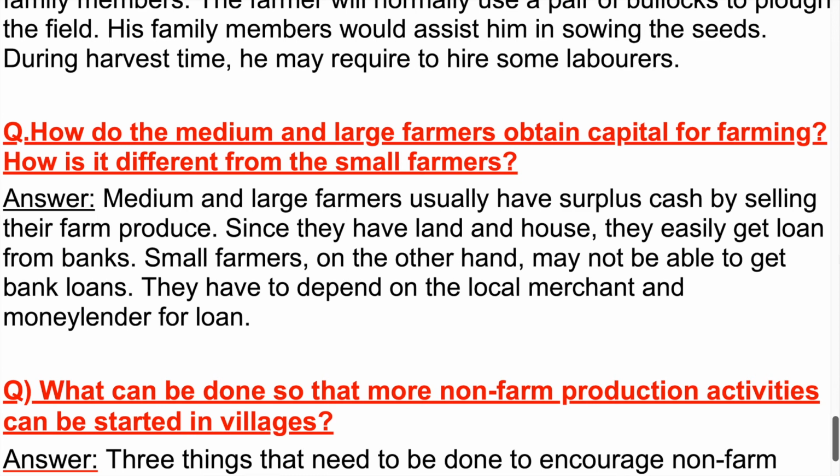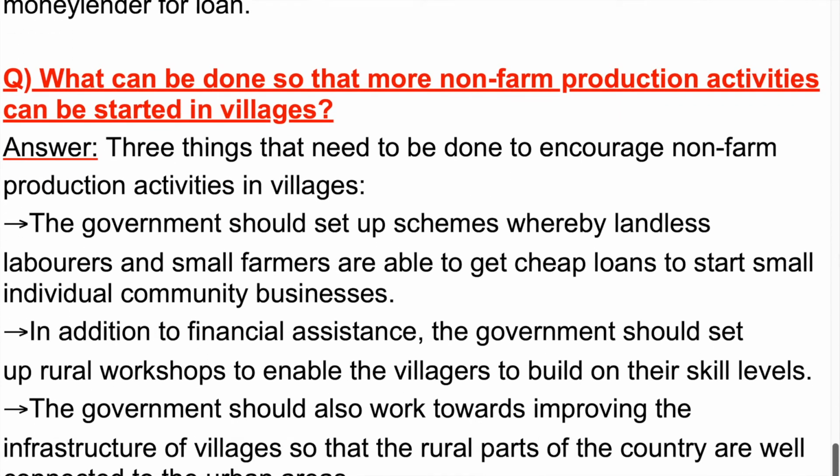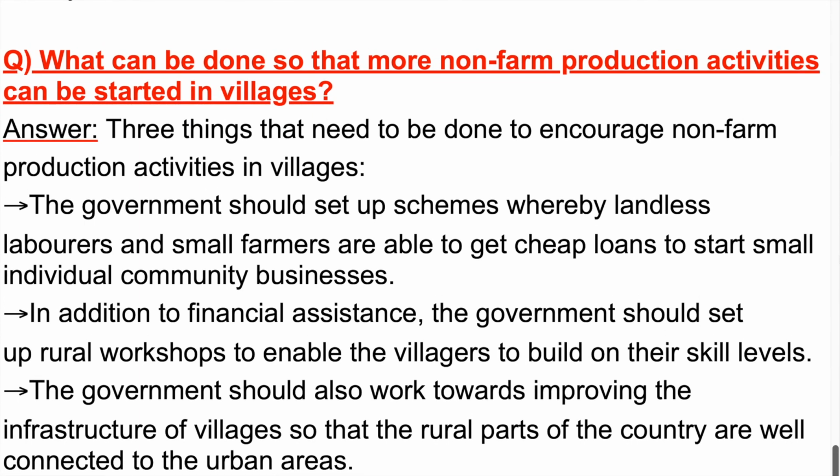Question. What can be done so that more non-farm production activities can be started in villages? Answer. 3 things need to be done to encourage non-farm production activities in villages. The government should set up schemes whereby landless laborers and small farmers are able to get cheap loans to start small individual or community businesses. In addition to financial assistance, the government should set up rural workshops to enable the villagers to build on their skill levels. The government should also work towards improving the infrastructure of villages so that the rural parts of the country are well connected to the urban areas.